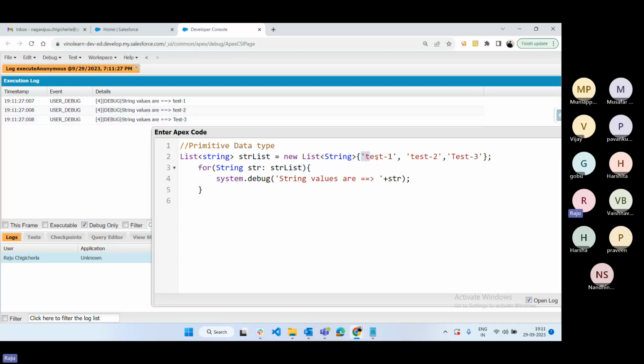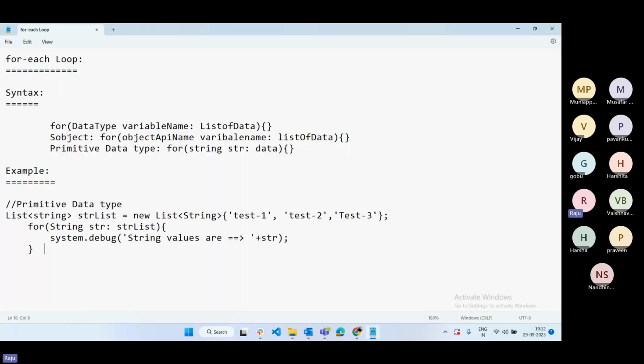Total how many records are there here? There are 3 values. 3 times for loop it will trigger. So number of records equal to number of transactions, or number of times it will execute inside the for loop. Okay, so this is something like a primitive data type example. Okay, so let's see one more example for each loop.